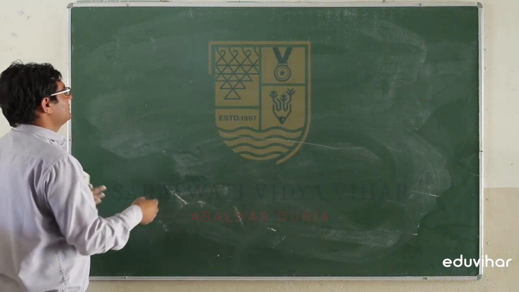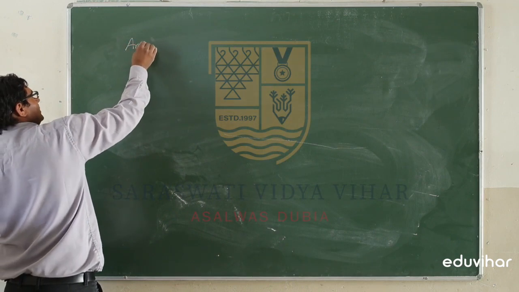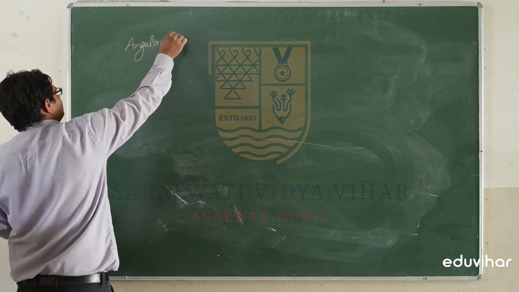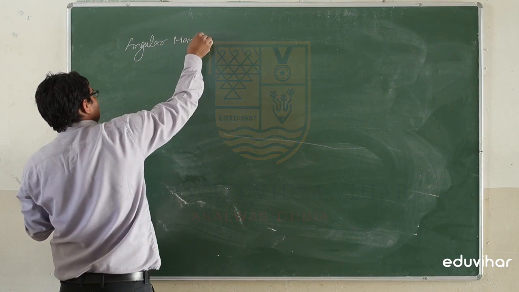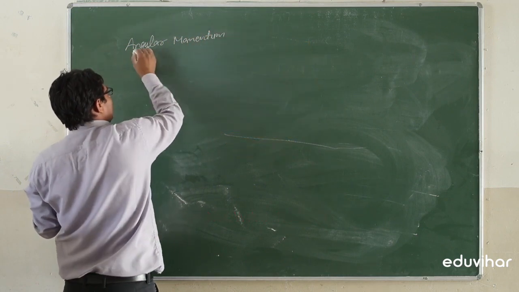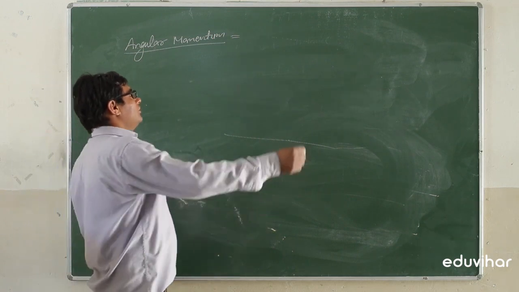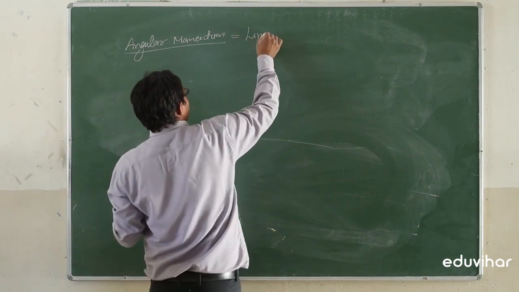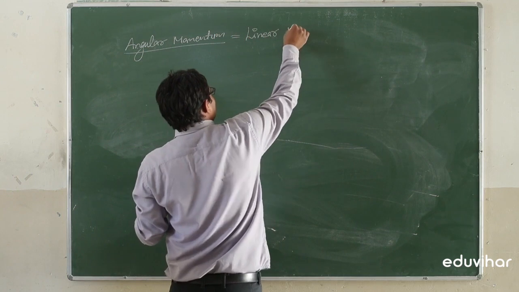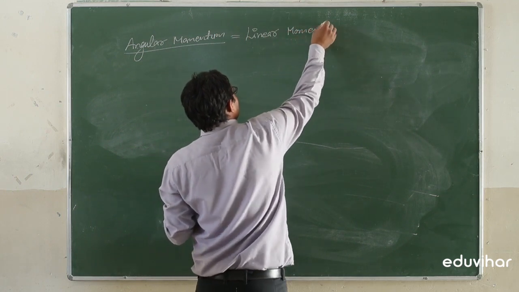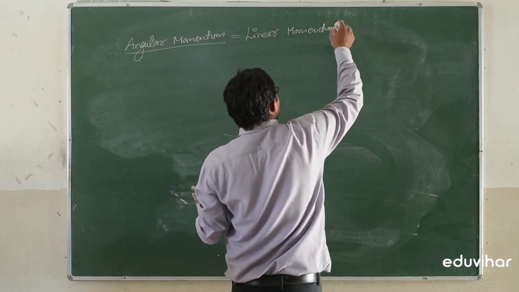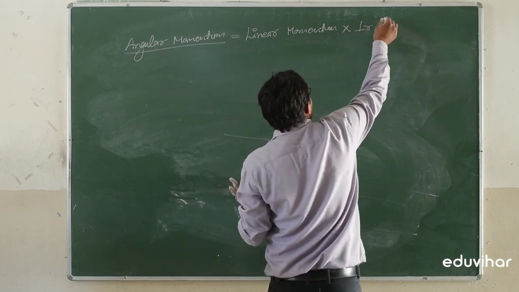There are a number of physical quantities. Angular momentum. Angular momentum is the product of linear momentum multiplied by perpendicular distance.